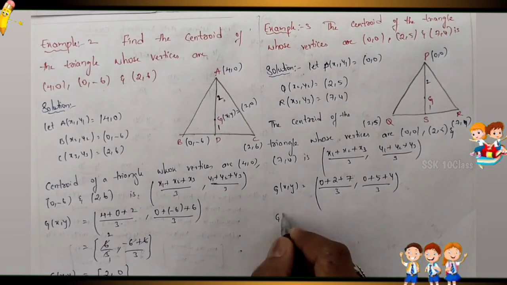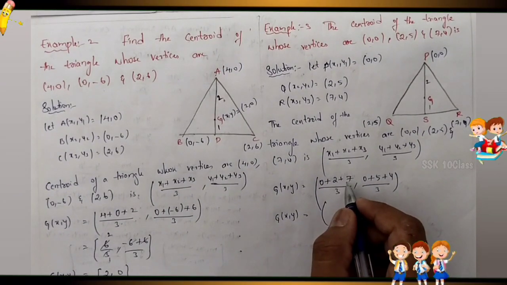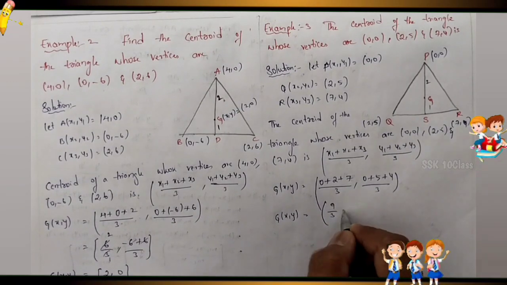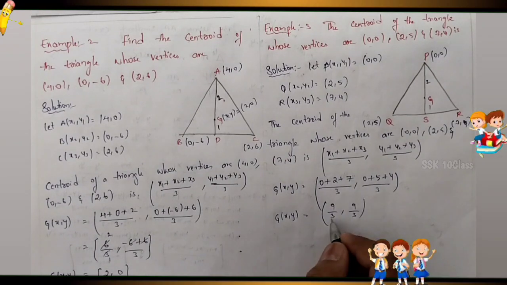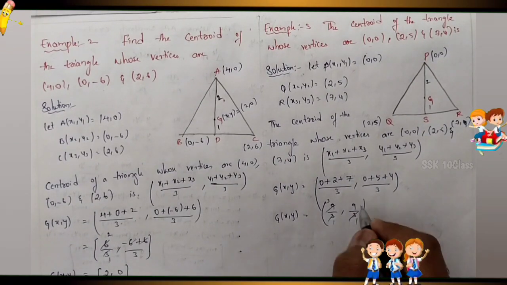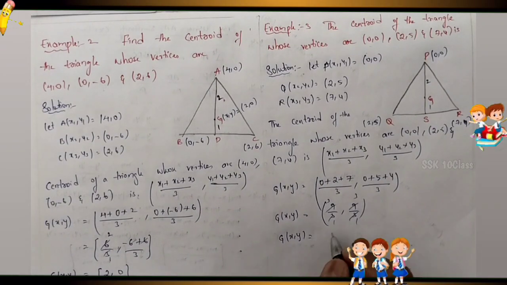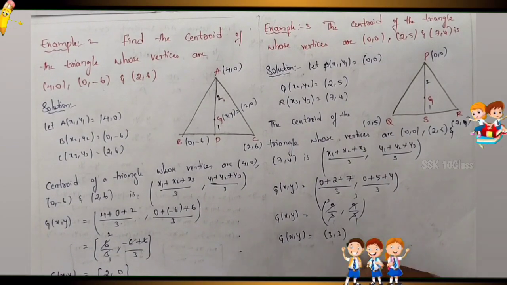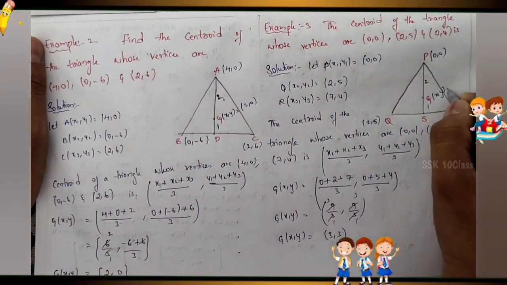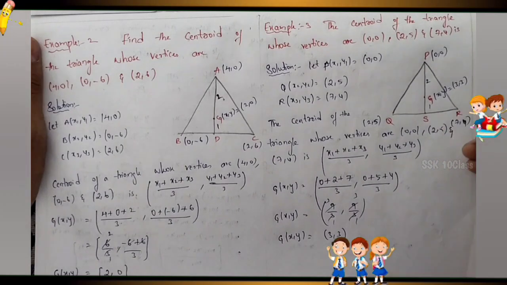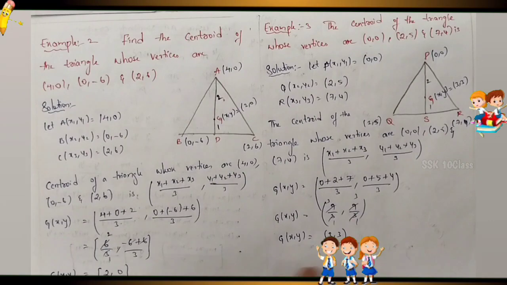So next, G of x comma y value is 2 plus 7, 9 by 3 comma 5 plus 4, 9 by 3. So 3 1 ja 3 3 ja, here also same 3 1 ja 3 3 ja. So therefore G of x comma y value is 3 comma 3. So this is the example of the centroid of a triangle.